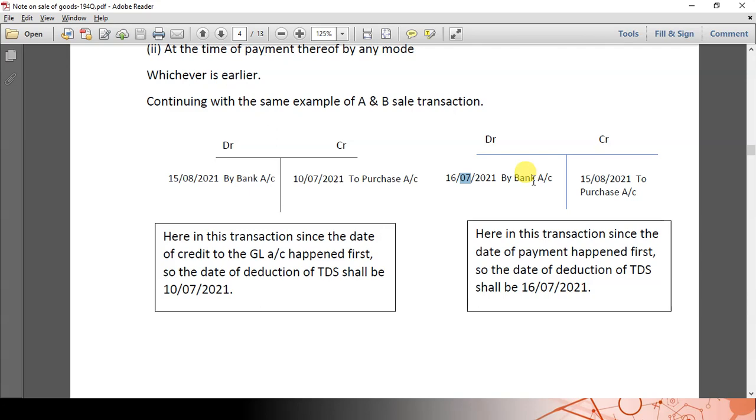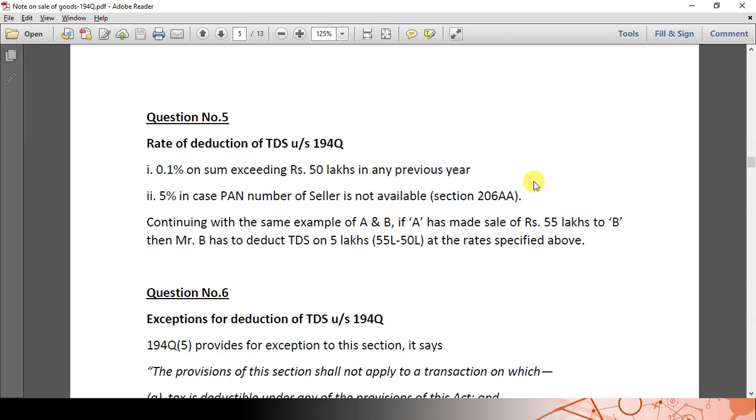Now let us see what is the rate of deduction prescribed under section 194Q. 194Q says 0.1% on the sum exceeding 50 lakhs in any previous year. And if the PAN of the seller is not available, then section 206AA says 5%, which is a higher rate. Here the 0.1% is only on the sum exceeding rupees 50 lakhs. That means if buyer B is purchasing goods worth 60 lakhs, he has to deduct TDS only on 10 lakhs.